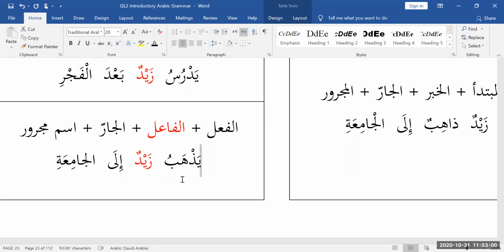And so yadhhabu is pillar, Zaydun is pillar. Yadhhabu is mu'rab, mudari' mu'rab, and Zaydun is also mu'rab. Ila is a harf, therefore it's mabni. Al-jami'ati is an ism, and it's mu'rab because it's not one of those exceptions. So that was it. That was Jumla Ismiya and Fi'liya.